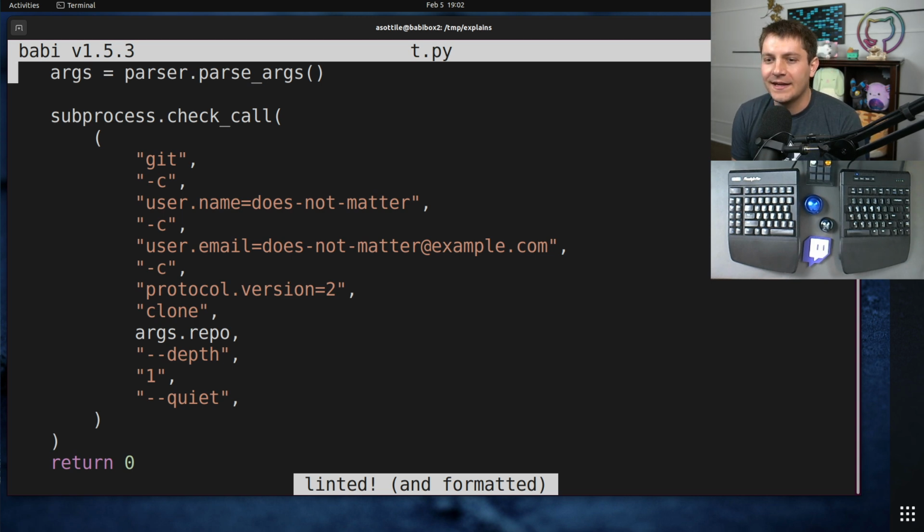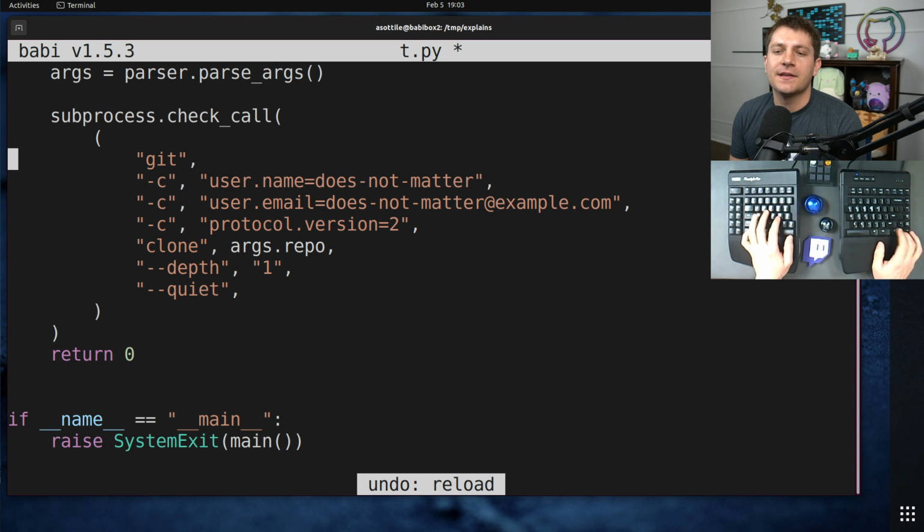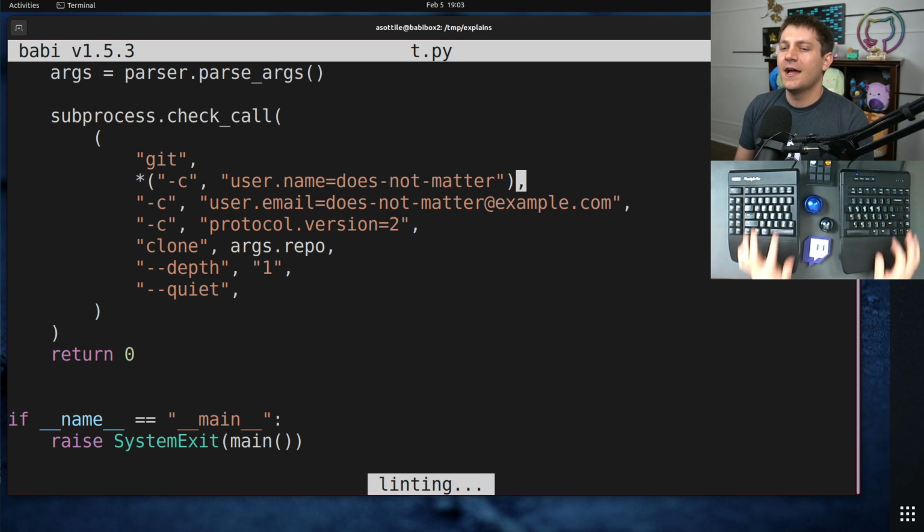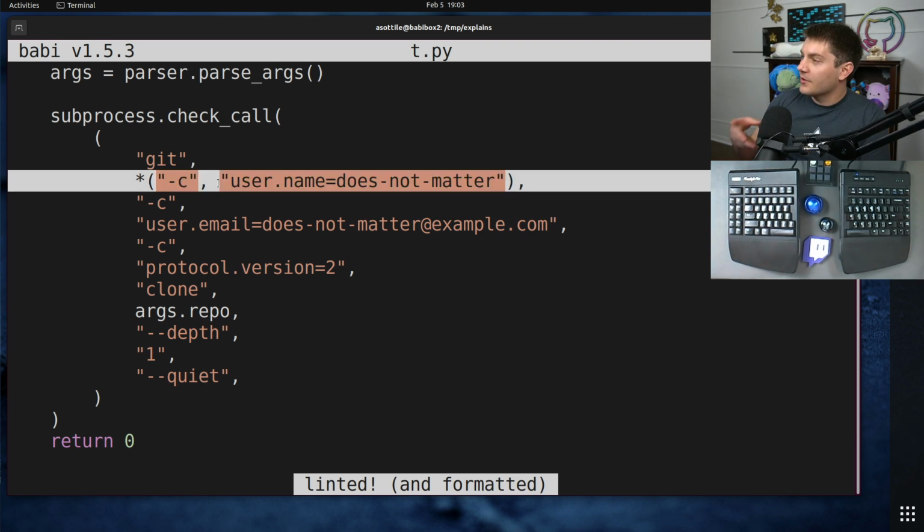It'll format a long tuple literal to have 1 argument per line. And I and the author that wrote that weird splatting code agree that this is much less readable than the alternative. So if you were to put star splat around this, Black will leave that alone. So if you have an argument with a key and a value in a subprocess call, this is kind of a nifty little thing to tell Black to not do this.